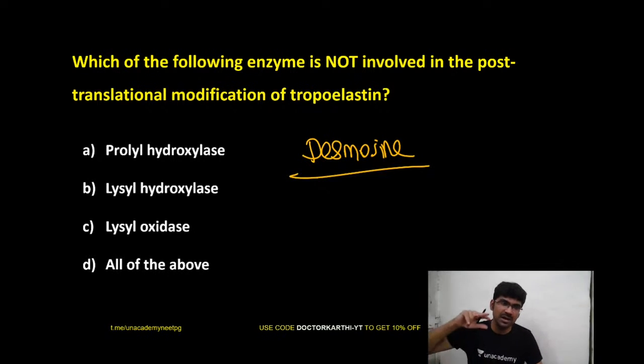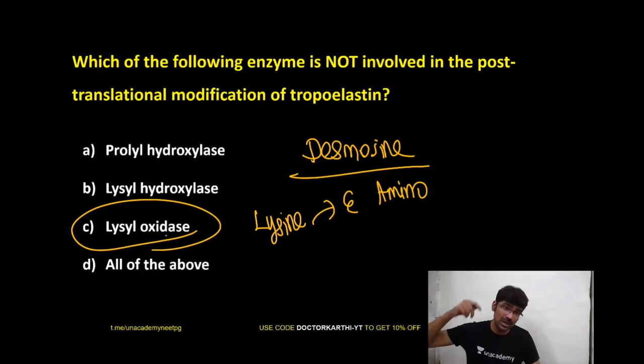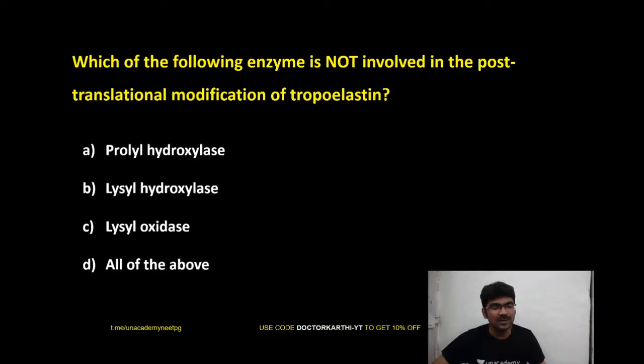We oxidize the epsilon amino group of lysine, right? So you must have lysyl oxidase. Clear? You should have lysyl oxidase to oxidize the epsilon amino group of lysine. Is this clear, guys? Without lysyl oxidase, you cannot create desmosine linkage.